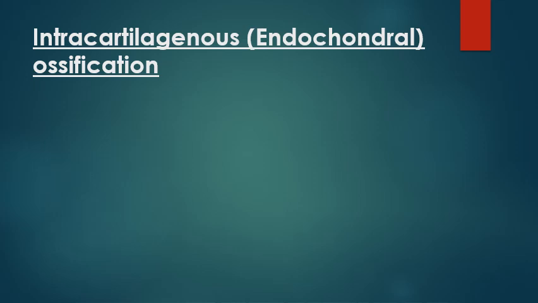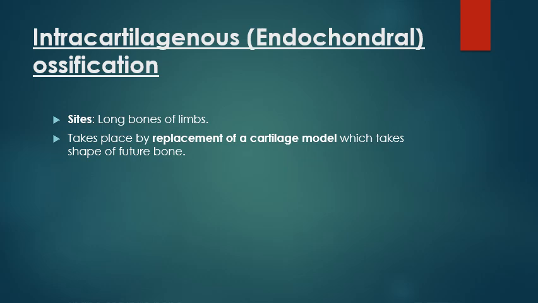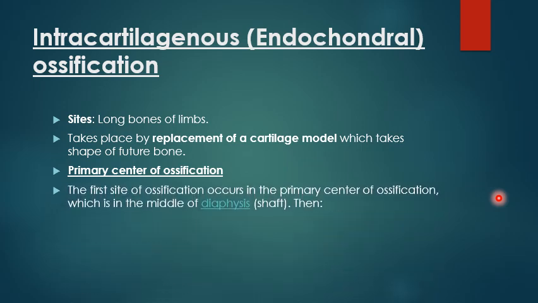In intracartilaginous ossification, I'm going to replace the cartilage model, which is the hyaline cartilage, by the bone. This occurs in the shaft of long bones. It takes place by replacement of the cartilage model, the hyaline cartilage, by the future bone. First, I have the primary center of ossification, which is an increase in the blood supply to the shaft of the future bone. This occurs in the diaphysis.